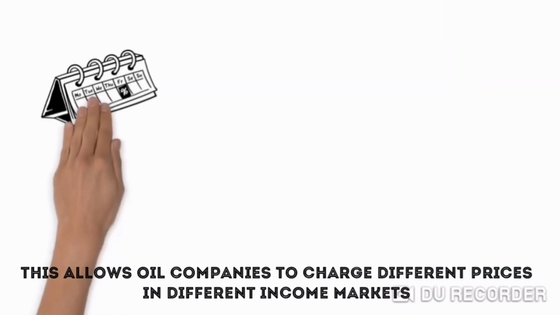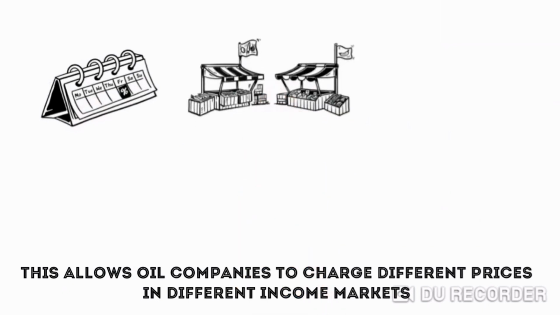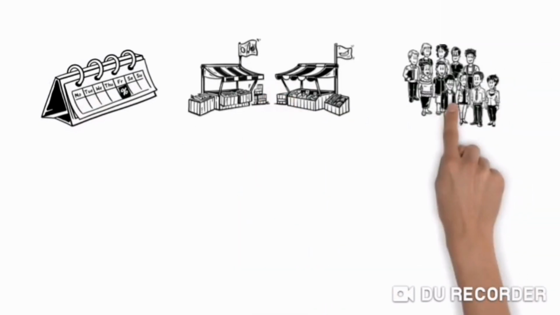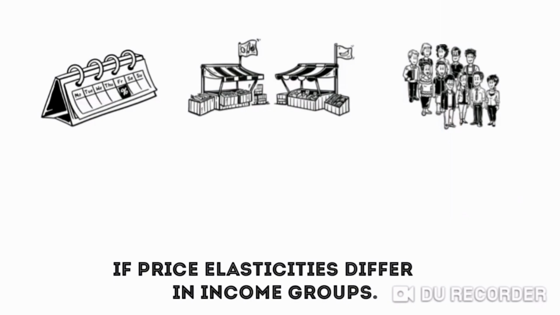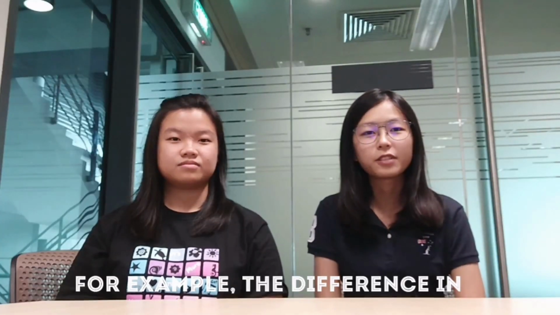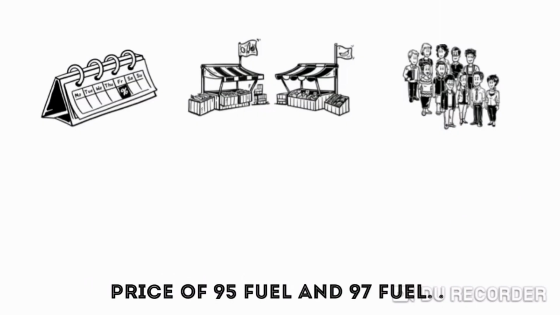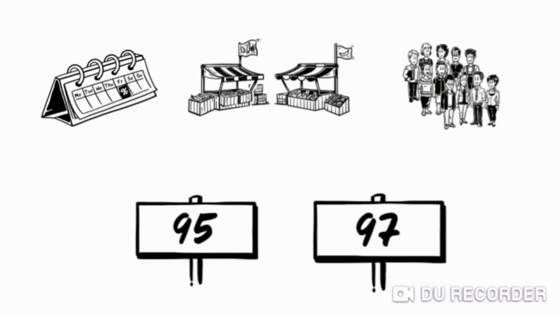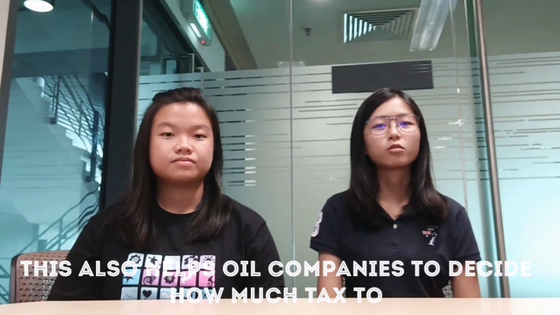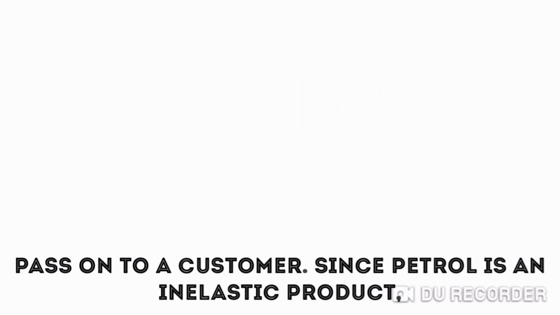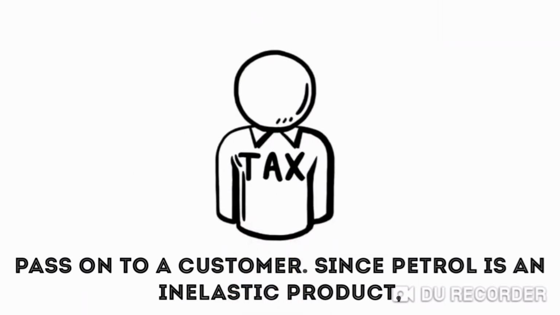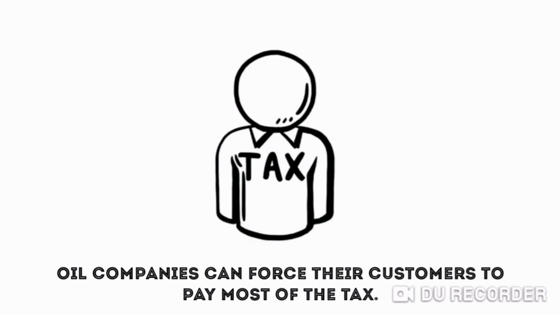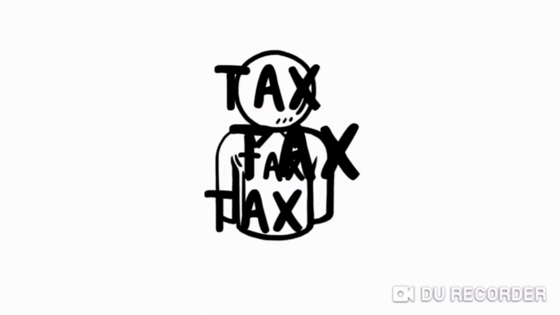This allows oil companies to charge different prices in different markets if price elasticities differ in income goods. For example, the difference in price of 95 fuel and 97 fuel. This also helps oil companies to decide how much tax to pass on to a customer. Since petrol is an inelastic product, oil companies can force their customers to pay most of the tax.